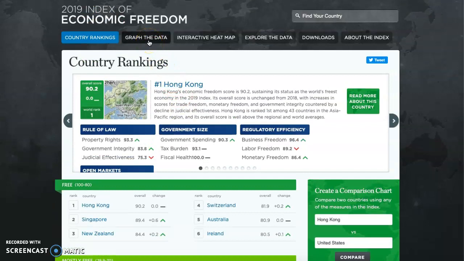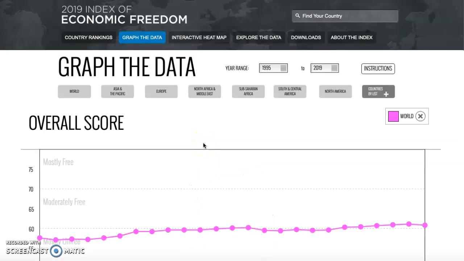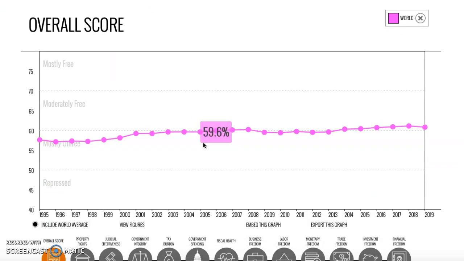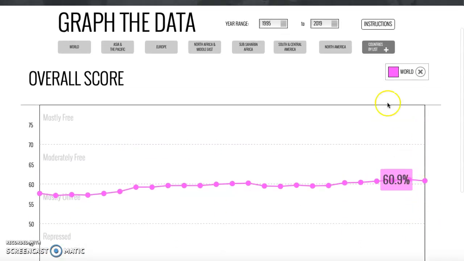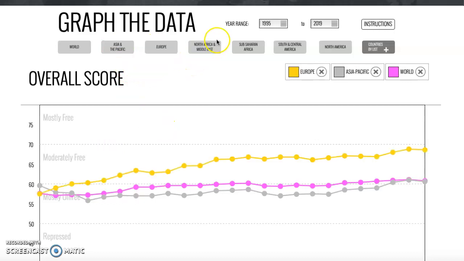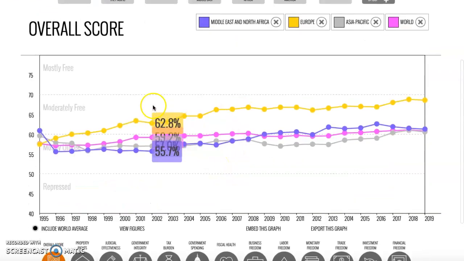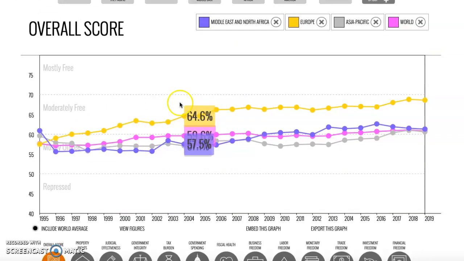Also, we can go to the graph data where we could see how the world is doing during this period of years that is 1995 to 2019. But we could see different elements, not just the world. We could see Asia and the Pacific. We could see Europe. We could see North Africa and Middle East, and basically we can compare how they are doing during these periods.